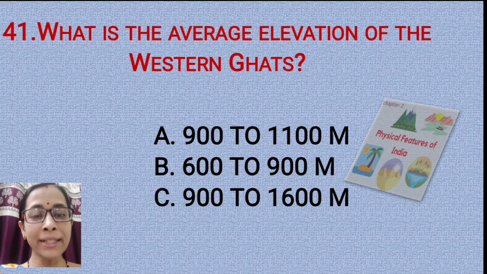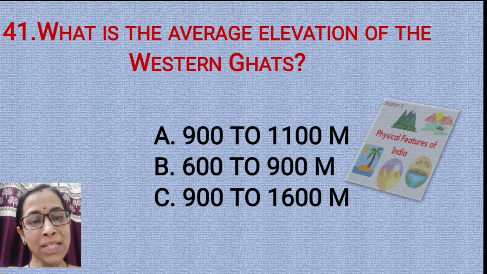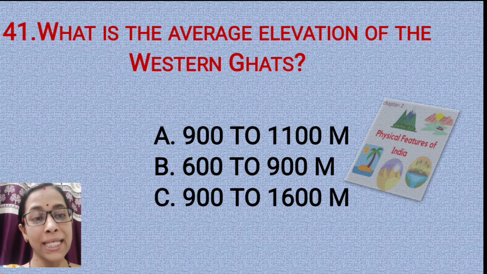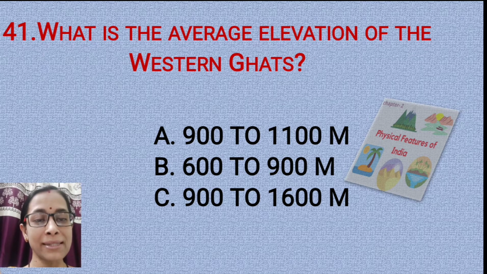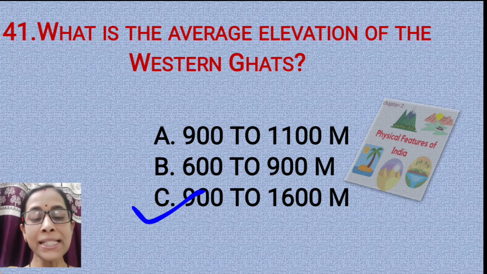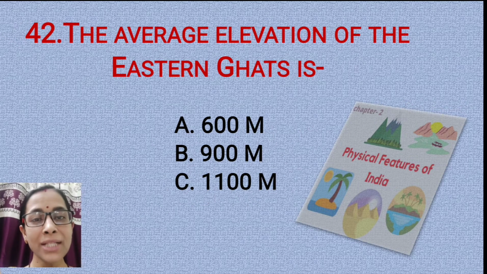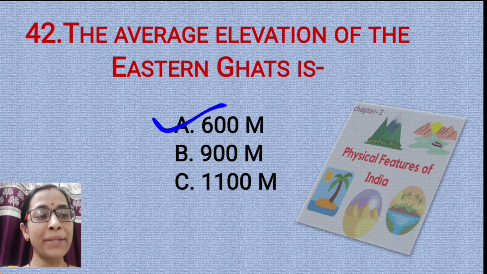Question number 41. What is the average elevation of the Western Ghats? Option A, 900 to 1100 meters. Option B, 600 to 900 meters. Option C, 900 to 1600 meters. Option C is the correct one, that is 900 to 1600 meters. Question number 42. The average elevation of the Eastern Ghats is 600 meters, 900 meters or 1100 meters. The correct option is option A, that is 600 meters.